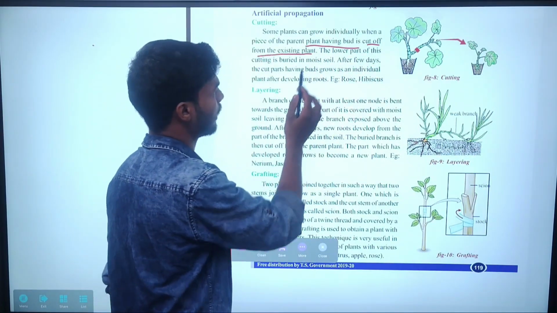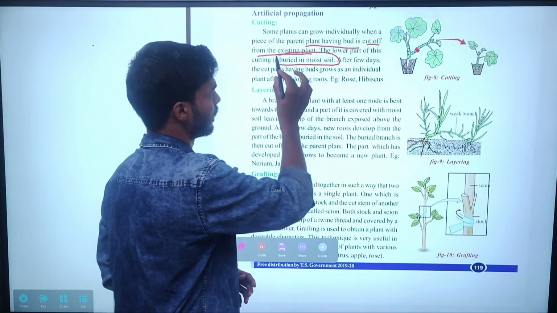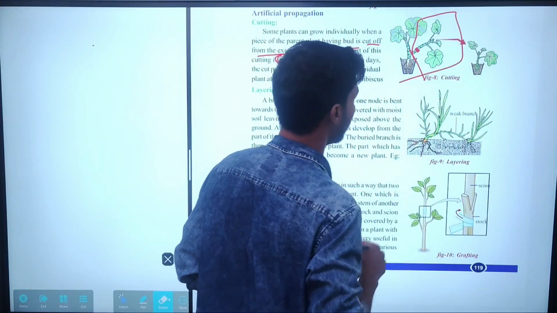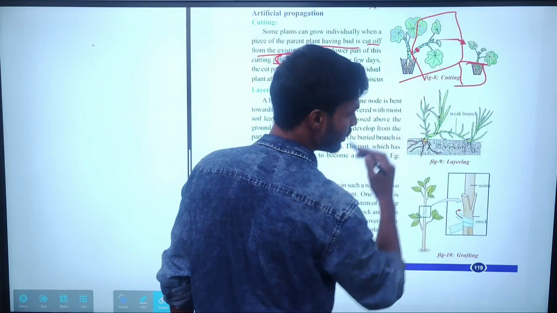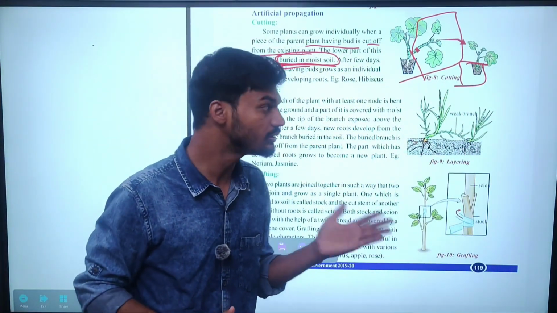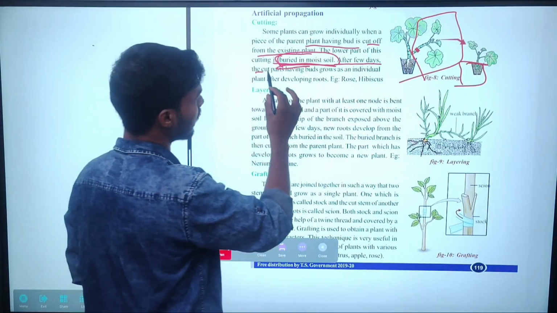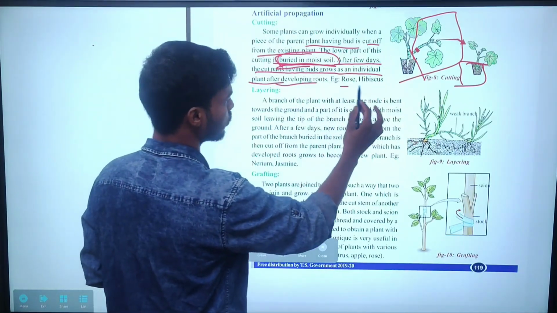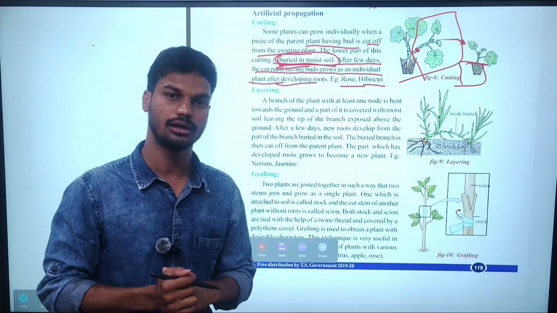Look here. What is given? A piece of the parent plant having a bud is cut off from the existing plant, and the lower part of this cutting is buried in moist soil. This is important. The moist soil contains a proper amount of water as well as nutrients. Then after a few days, the cut parts having buds grow as a new individual, developing roots. Examples: rose and hibiscus.